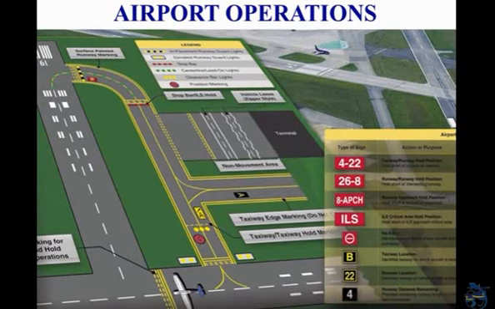A towered airport has an operating control tower. Air Traffic Control, ATC, is responsible for providing the safe, orderly, and expeditious flow of air traffic at airports where the type of operations and/or volume of traffic requires such a service.